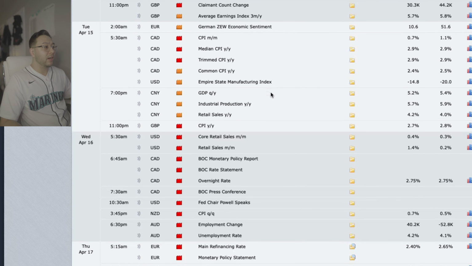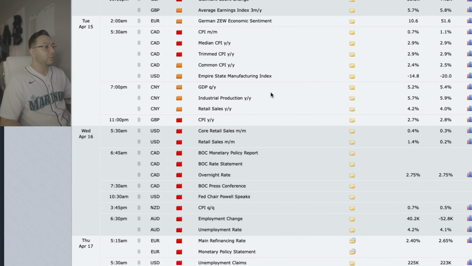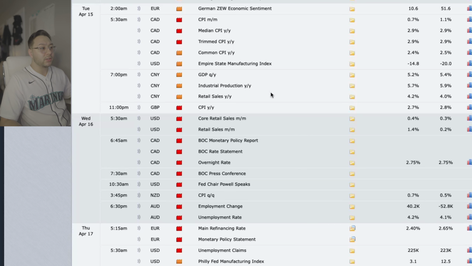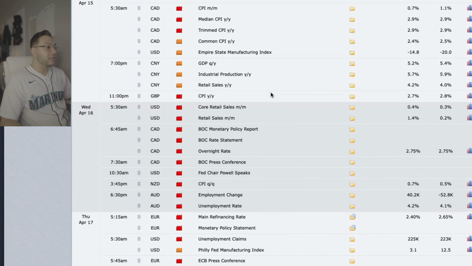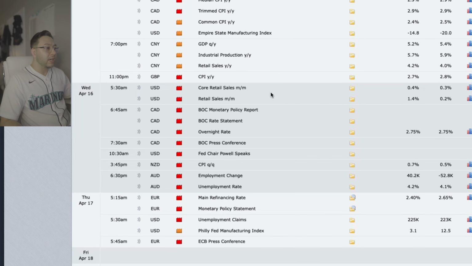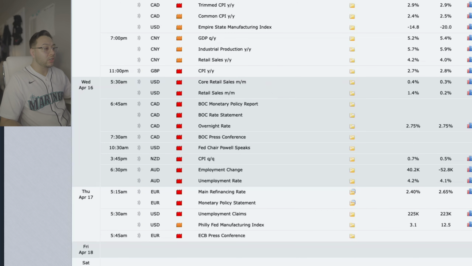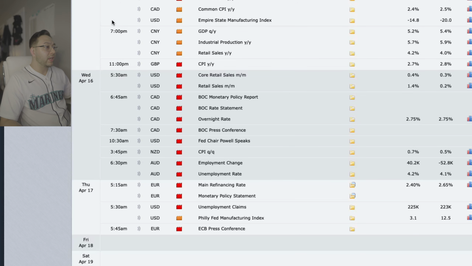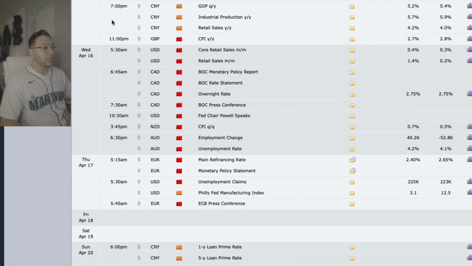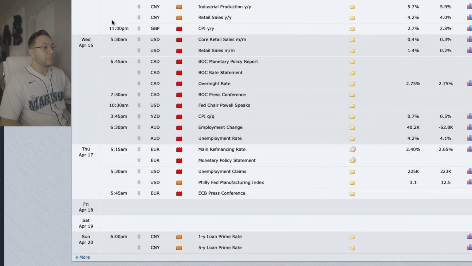Following that, we have high-impact news for the Canadian dollar, pre-New York Open at 5:30 a.m. We have consumer price index for the Canadian dollar, median CPI, trim CPI, and shortly after that, we have Empire State Manufacturing Index for the US dollar, which is medium impact news. Later that evening, during Asia session, we have GDP for the Chinese yuan, as well as retail sales data.